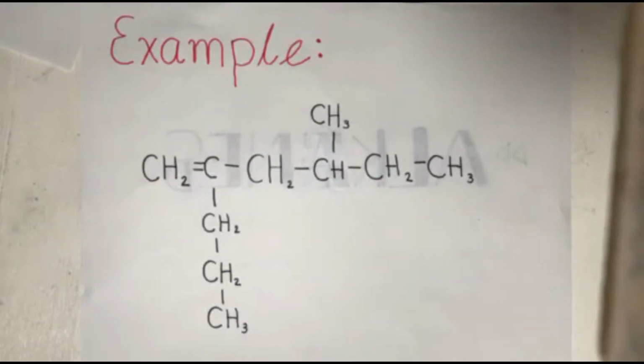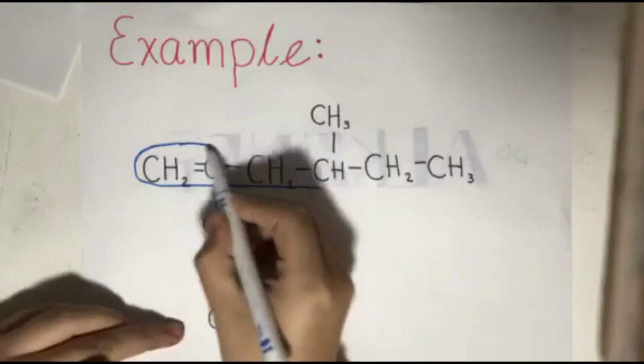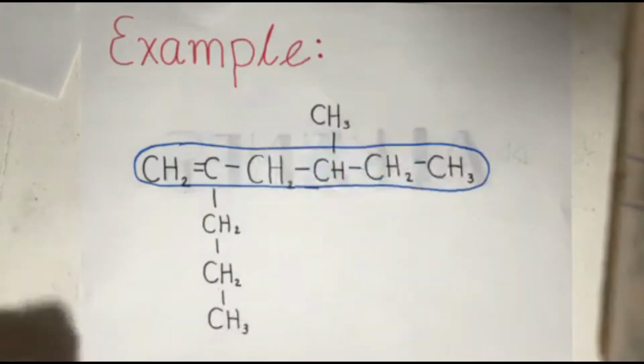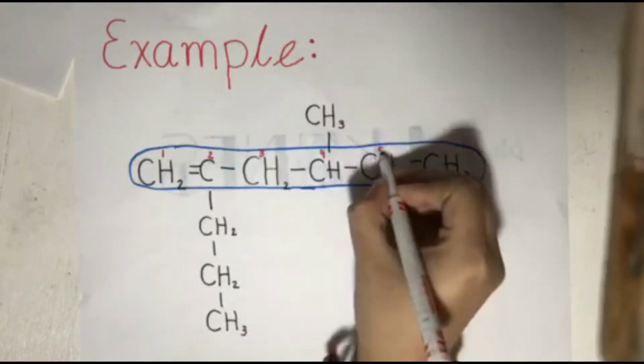This is the example, and we will follow the rules. First, we have to identify the longest continuous carbon chain, which is a branch, and this is it. We will circle it. Then, we will have to number the carbons starting from the ending closest to a substituent. So this is 1, this is 2, this is 3, this is 4, this is 5, and this is 6.